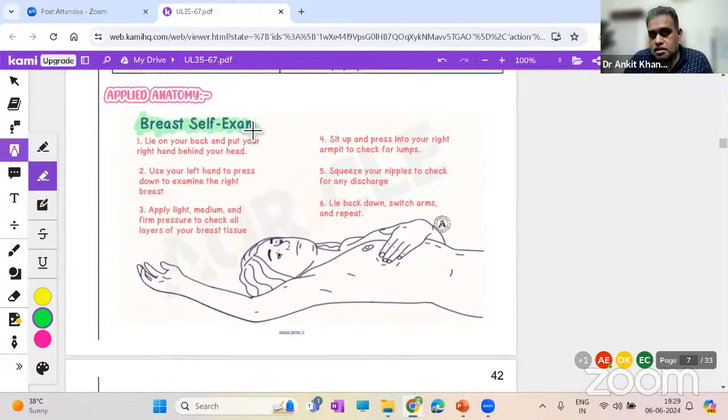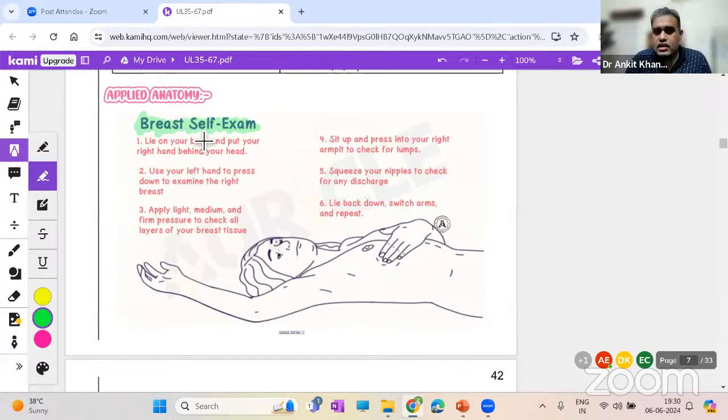Breast self-examination. Why? As we just said in the beginning, breast carcinoma is the most common carcinoma worldwide. So the only way to prevent this, in your home, in your nearby relatives, is that every female should know how to self-examine the breast. All the steps are given: lie on your back and put... Basically, the point over here is to relax the tissue and then softly palpate each quadrant and look for any nodes or any hardness, any lump, any growth. Feel it inside your breast tissue.